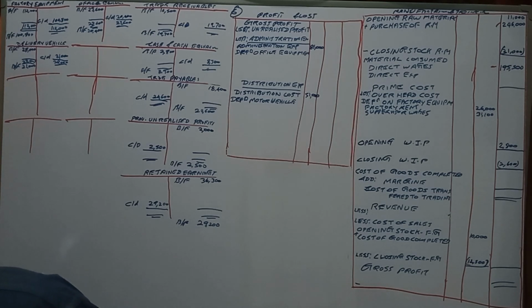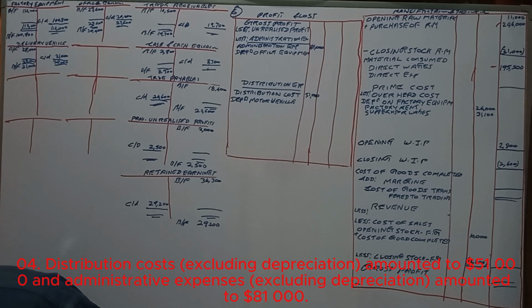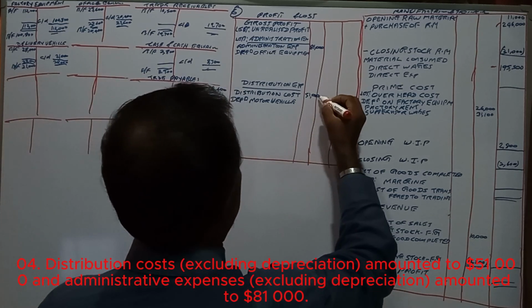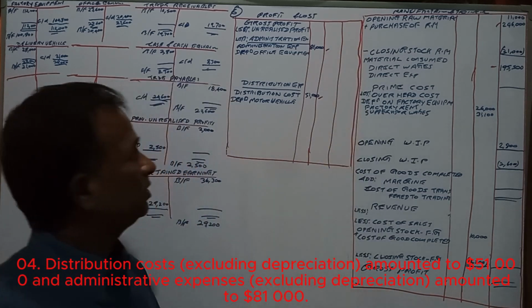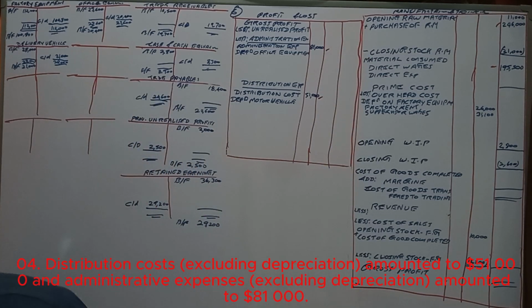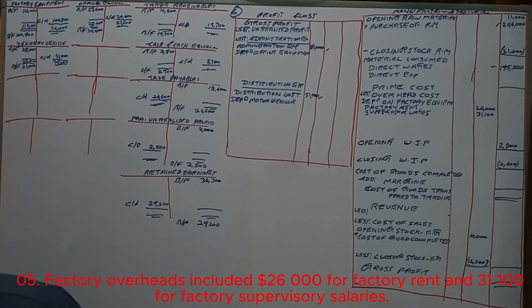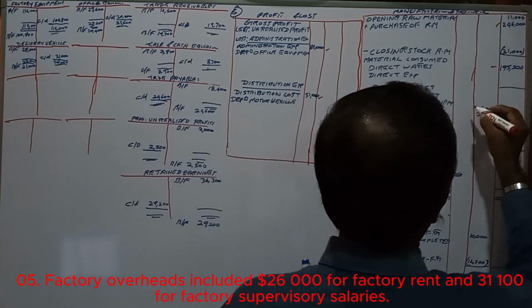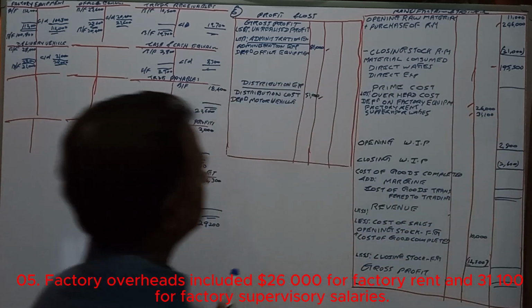And distribution costs, excluding the depreciation, are 51,000 and 81,000. And factory overheads included 26,000 for factory rent and 31,000 for supervisory salaries. 26 and 31 we have taken.